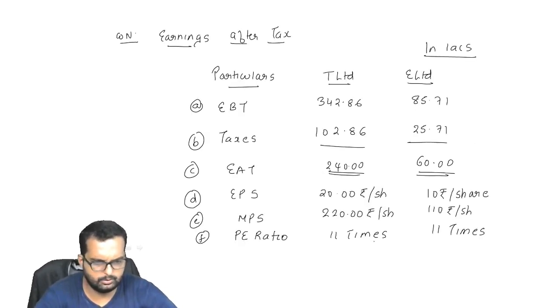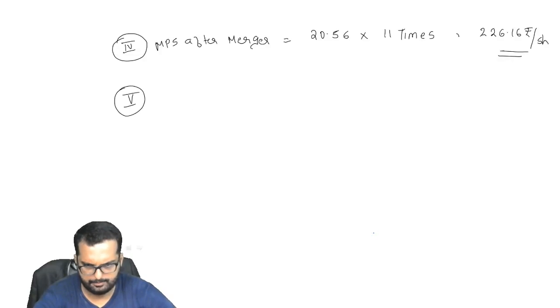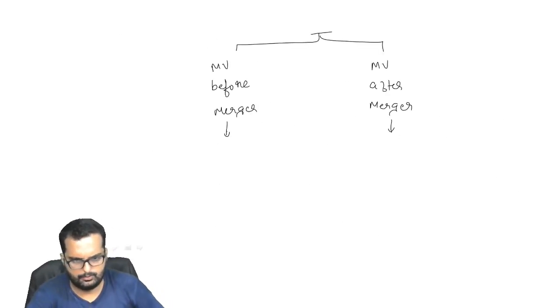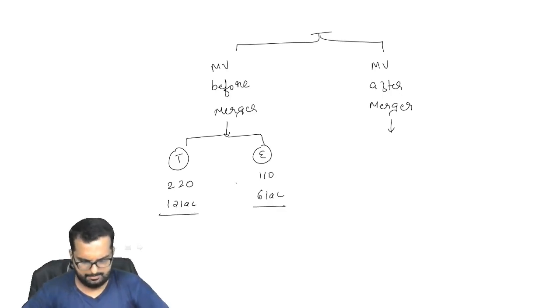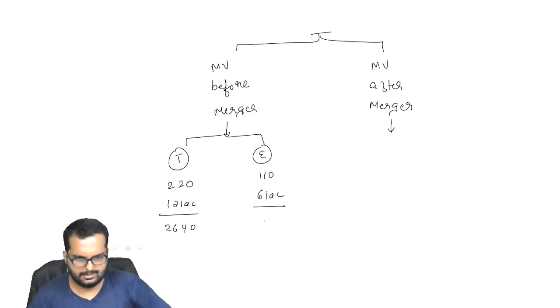See, market price is 220, 110. So before merger, for T and E, it is 220 and 110. Number of shares here was 12 lakh, here it was 6 lakhs. Am I right? So 220 into 12 lakh is 2640, and here it is 660.